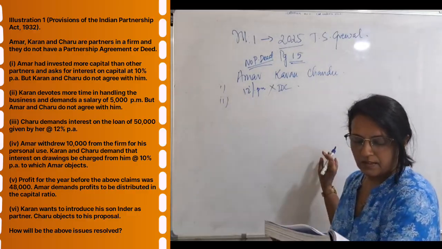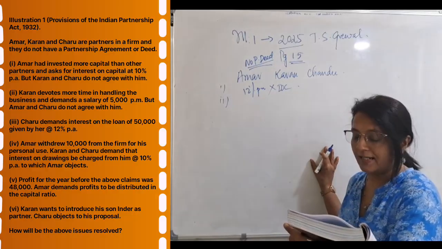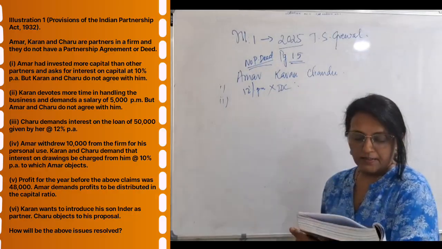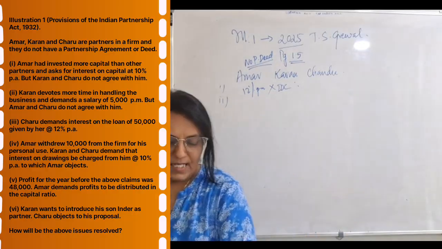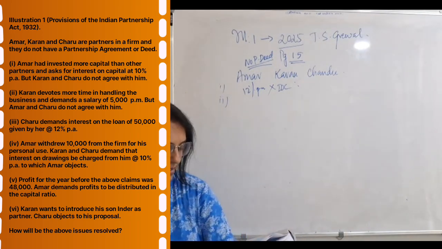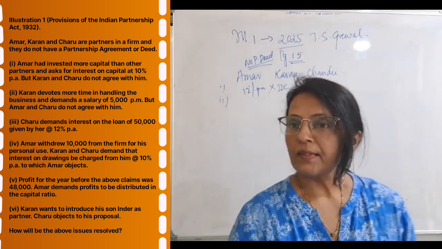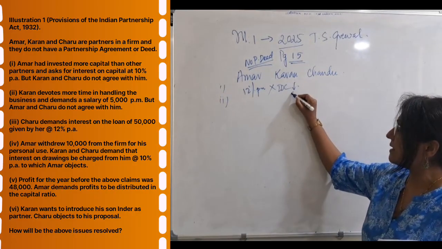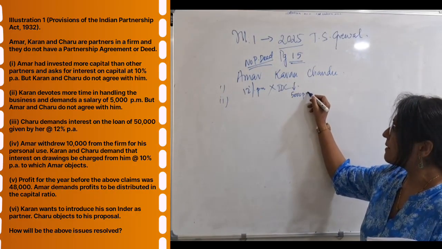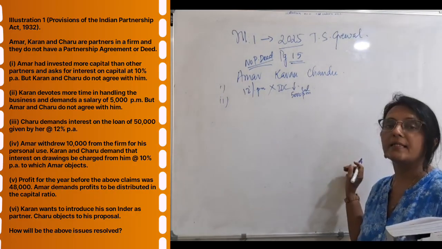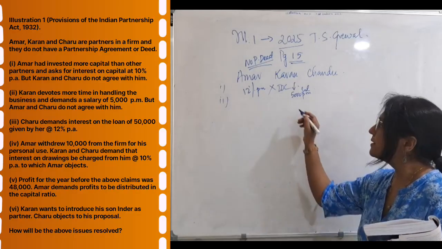Second one, Karan devotes more time in handling the business and demands a salary of 5,000 per month. Amar and Chandu do not agree. Now he is demanding a salary of 5,000 per month because he is working day and night. There is no deed, no salary.